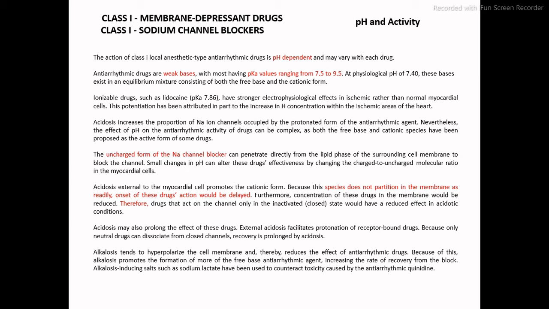Most of the time, alkalosis promotes the formation of more of the free base of the antiarrhythmic drug. So alkalosis is an important parameter for the formation of free bases, which increases the rate of recovery from the block.